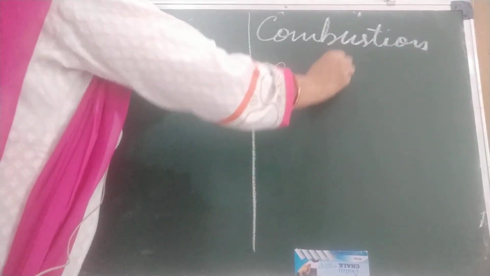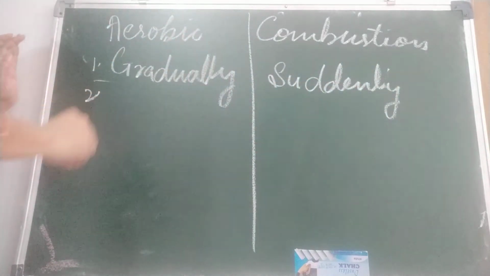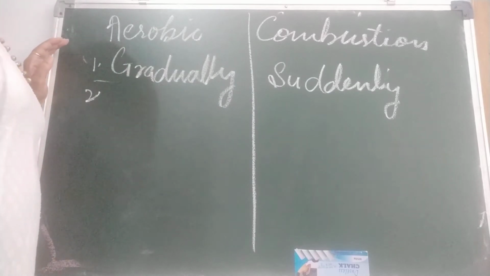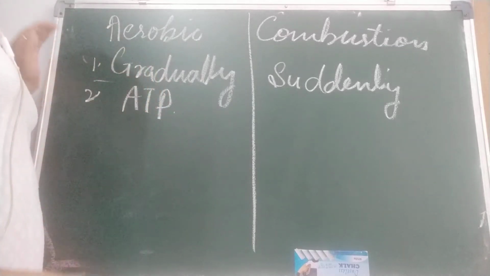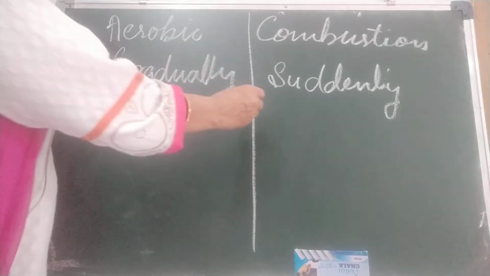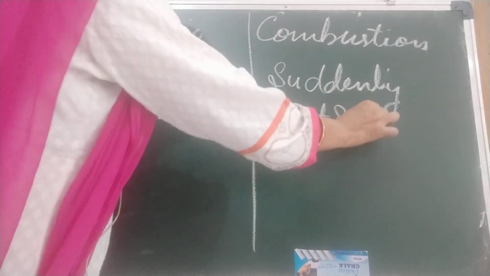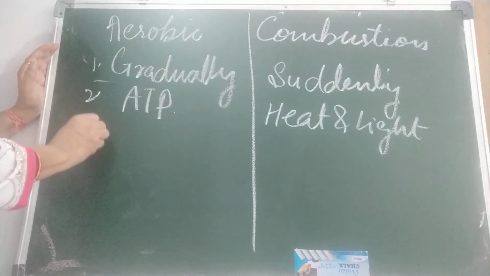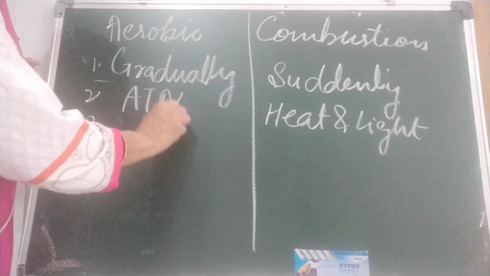Second difference: in aerobic respiration, energy is given out in the form of ATP that the organism can use, but in combustion energy comes out in the form of heat and light that we can see. Third, energy is stored in the form of chemical energy.